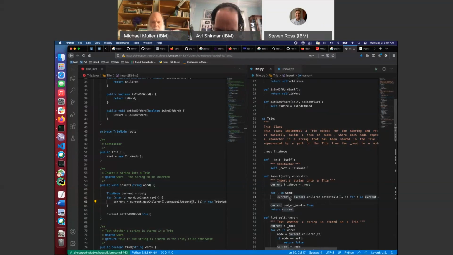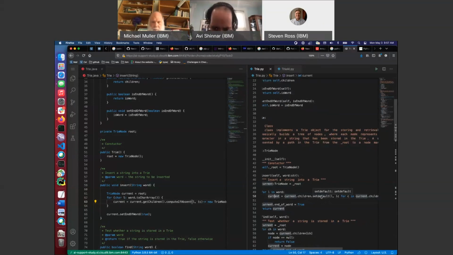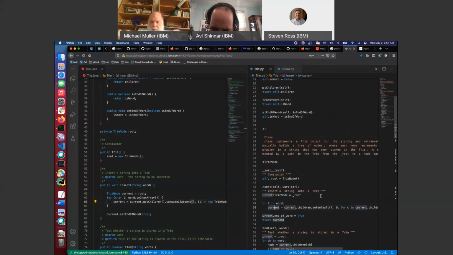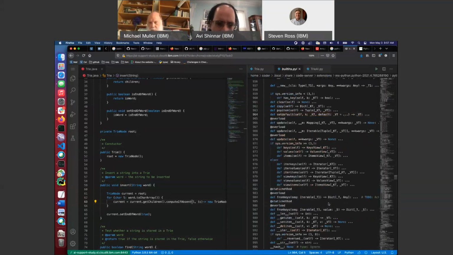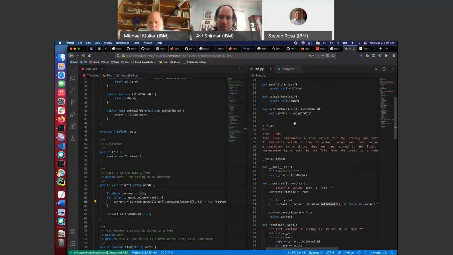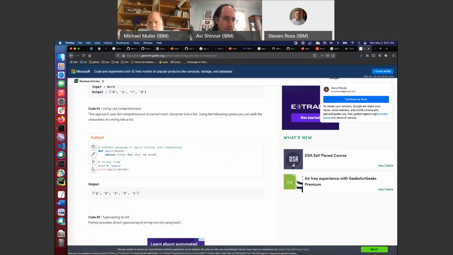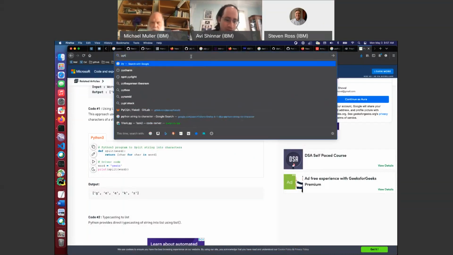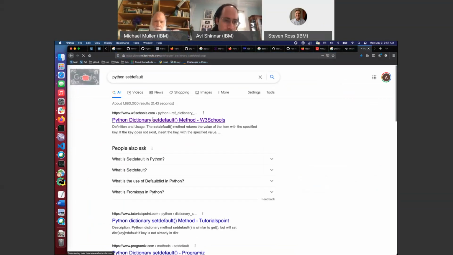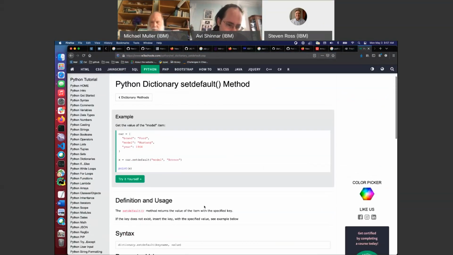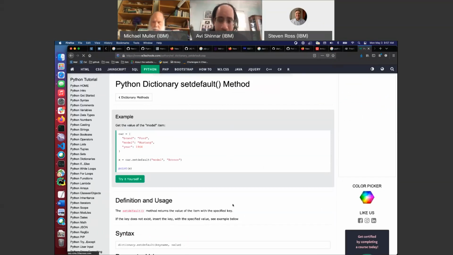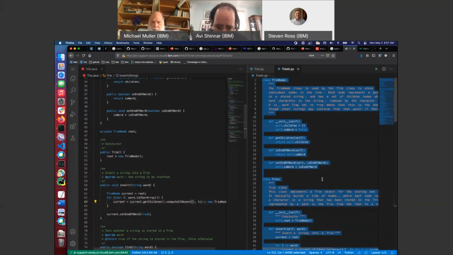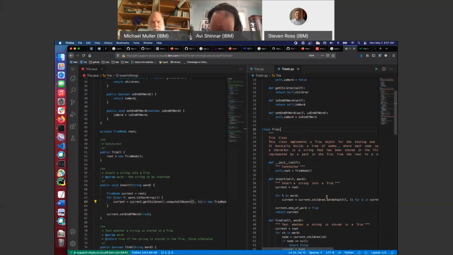Yeah, makes sense. So current equal, okay, I have no idea what the set default is. I don't even know if it's a real thing. For documentation, of course, there's types. I keep hitting what in VS Code is close window, and in Firefox also something, just not what I want. Good thing it prompts me. Okay, return the value of the specific key if it exists, otherwise set it with a specific value. So maybe not as efficient, but really, Python? We care about efficiency since when? If we're using it, we don't.